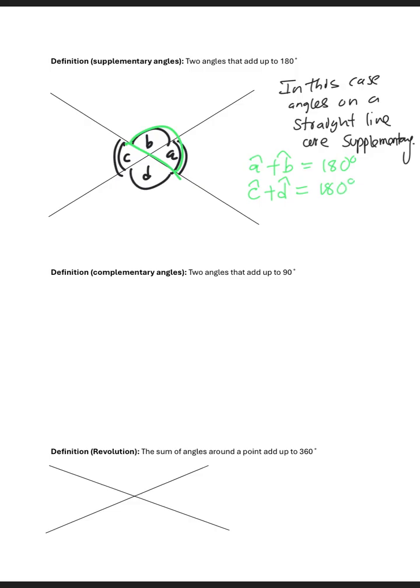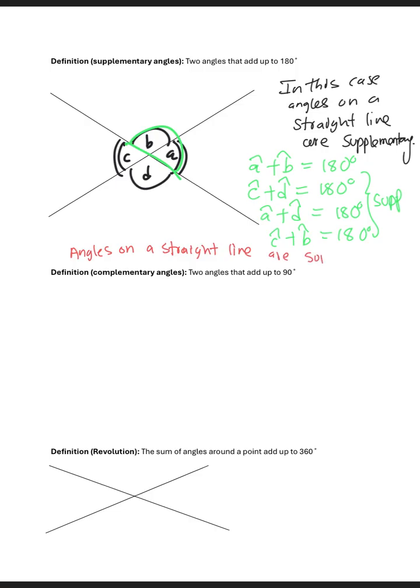And then we also have angle A plus angle D, and then we have angle C plus angle B equals 180. So all these, they are supplementary. They are angles on a straight line. So what this tells us is that angles on a straight line are supplementary. That's what we learned from this.